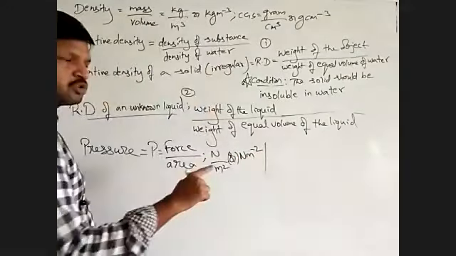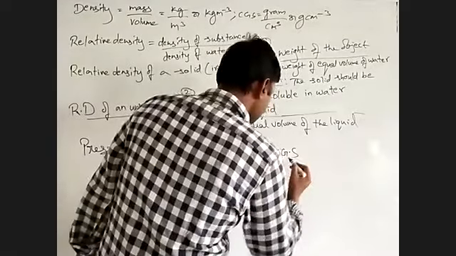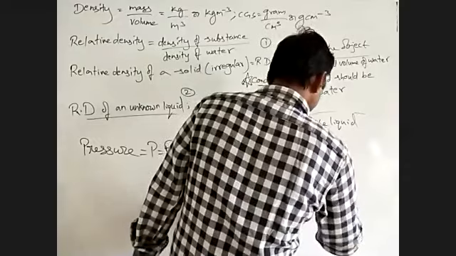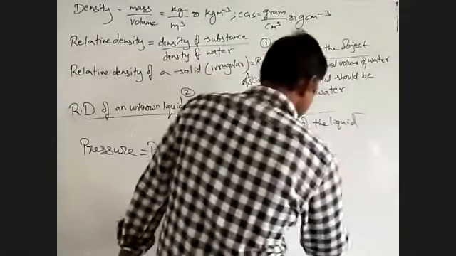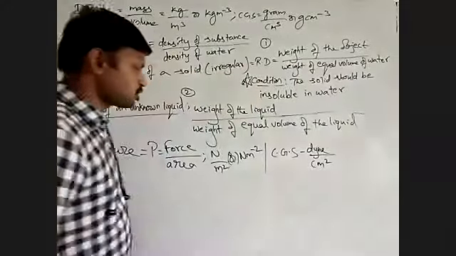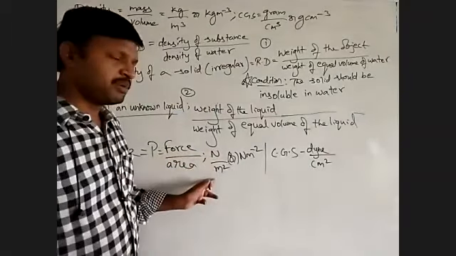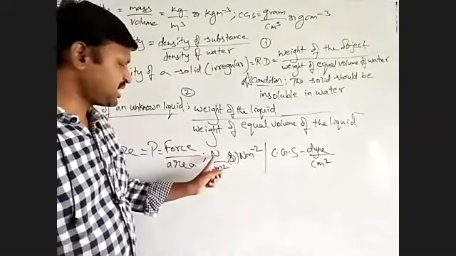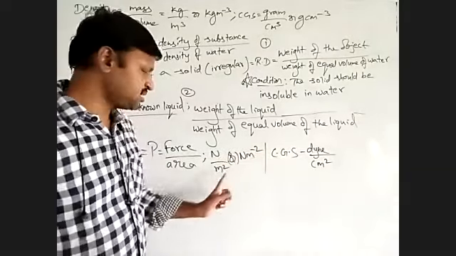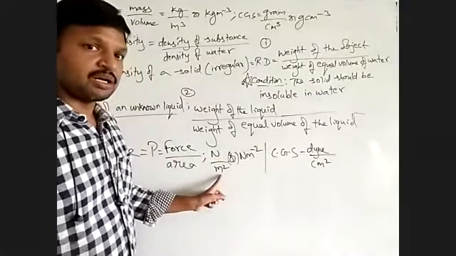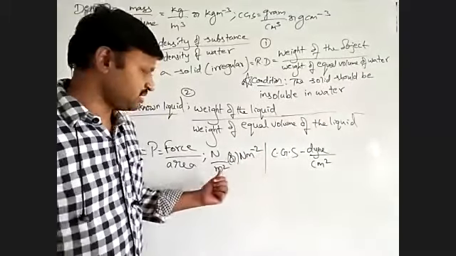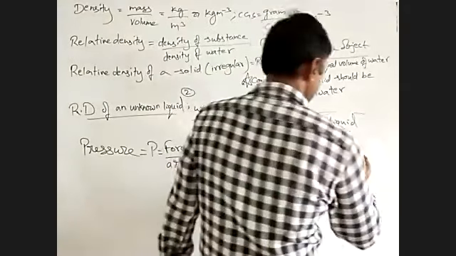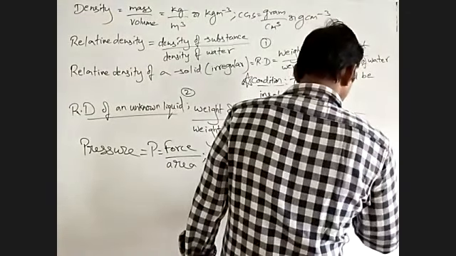Then what is the CGS unit? CGS unit of force is dyne, so it is dyne per centimeter square. So Newton per meter square is the SI unit of pressure, and dyne per centimeter square is the CGS unit. Because CGS unit of force is dyne, and CGS unit of area is centimeter square, while the SI unit is meter square.